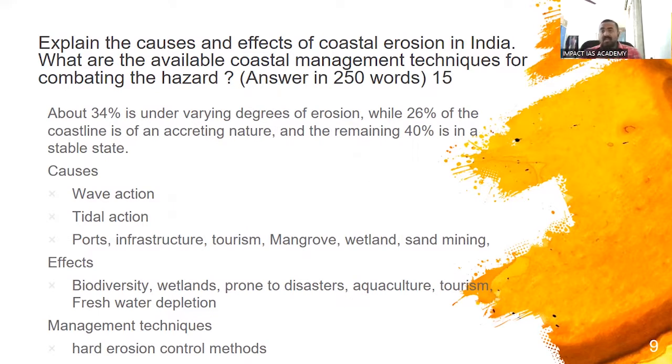Similar small structures are there. One of the other such examples is having rocks so that they break the impact of the waves. For example, on the Pondicherry coast, a lot of coast is being eroded. To break that, a lot of rocks have been put on the main beach in Pondicherry to prevent erosion. So those are again some of the other methods. So we can talk about all that and we can conclude the answer.